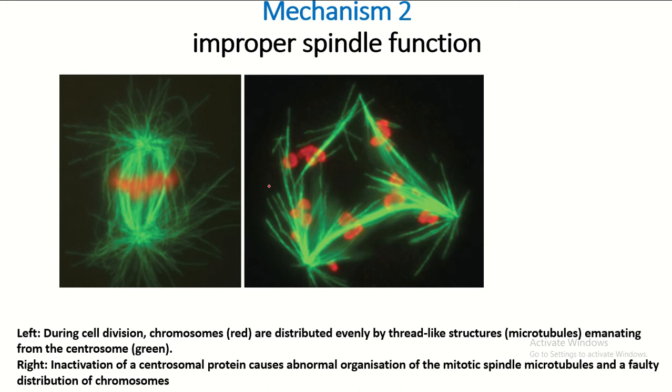Improper spindle function. The inactivation of centrosomal protein causes abnormal organization of the mitotic spindle and faulty distribution of chromosomes. Here you see the chromosomes are distributed evenly, but here the chromosomes are disorganized.